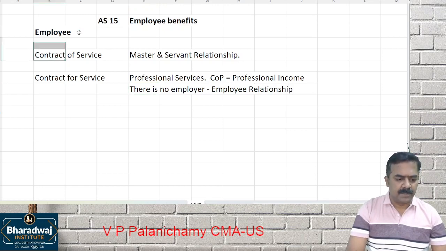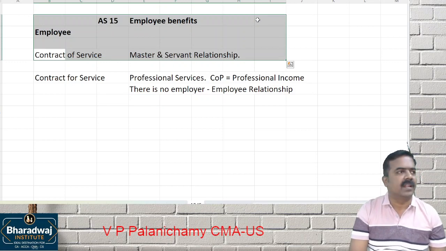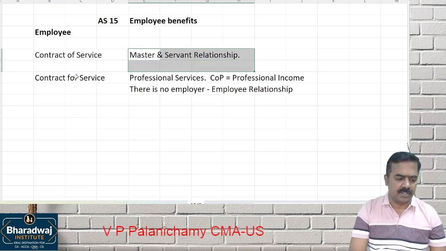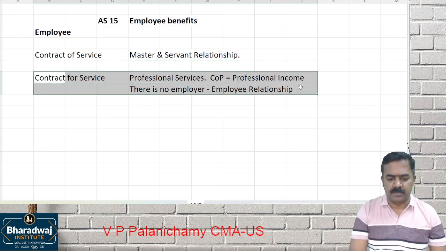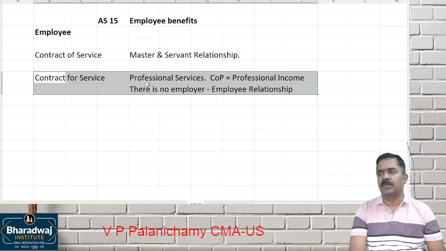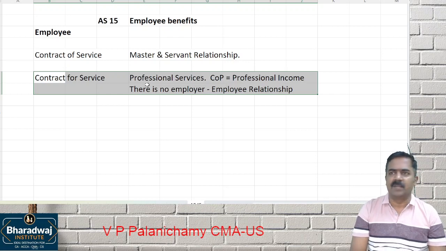Okay, so simple. This Accounting Standard 15 covers only payments made under which one? Contract of service, the master and servant relationship. Contract for service, professional services, are not covered within this particular AS 15. For example, you are paying a statutory auditor audit fees. Will it be covered under employee benefits?